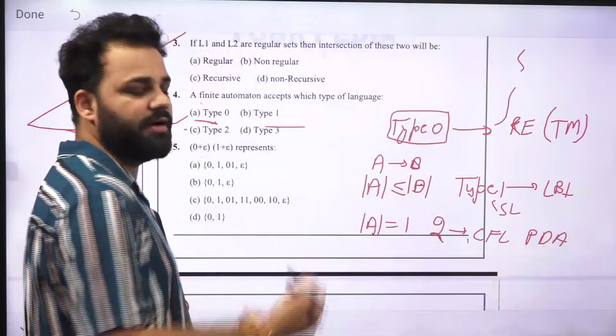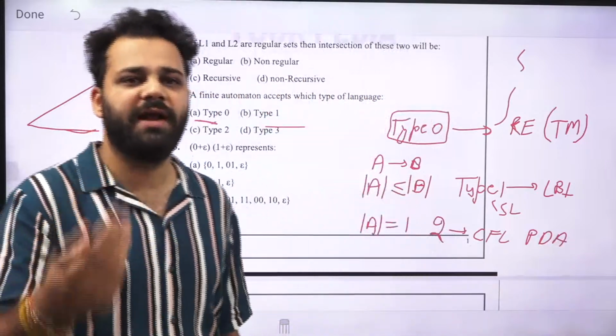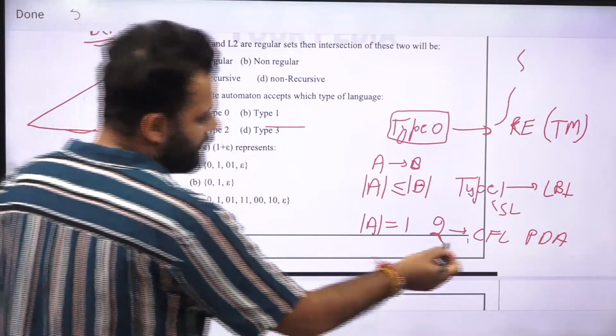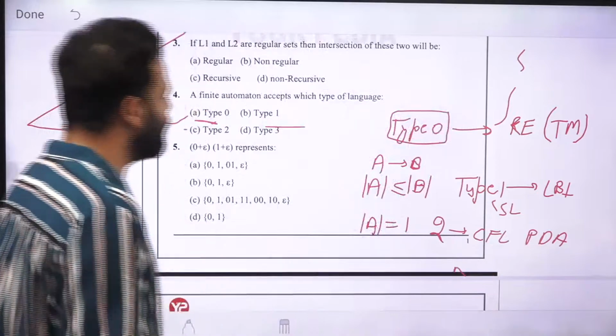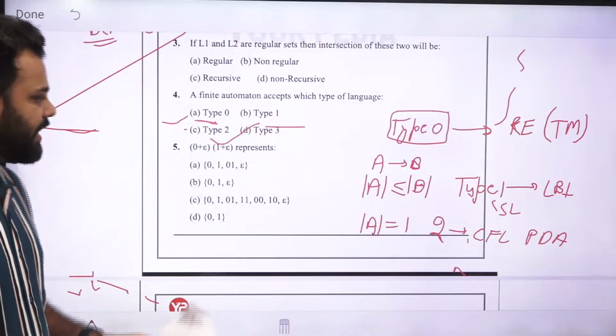And if you again increase the restriction so that only right linear or left linear grammar should be there, then it is a regular language, which is also called type 3 grammar. So regular language uses type 3 grammar.